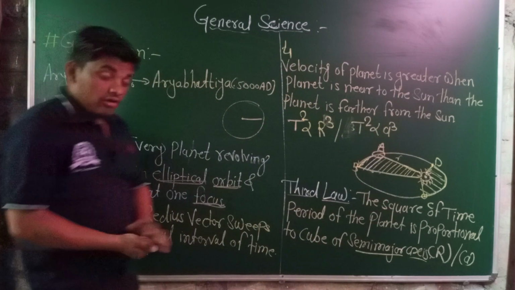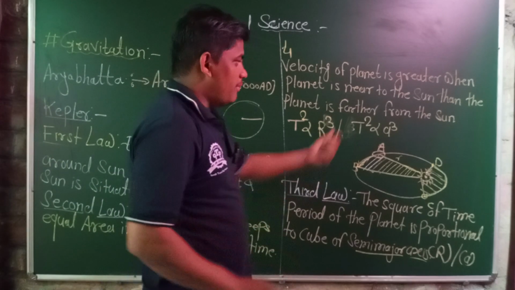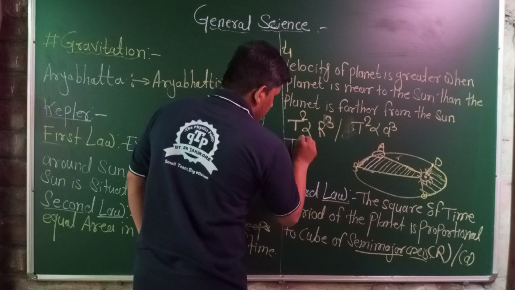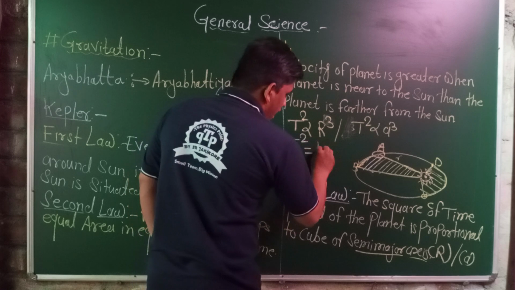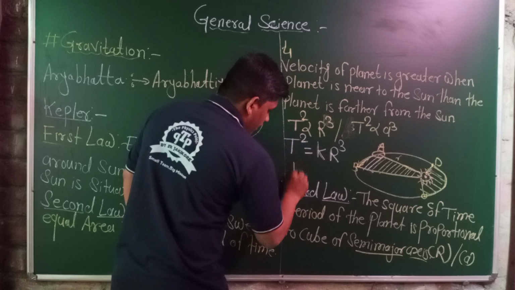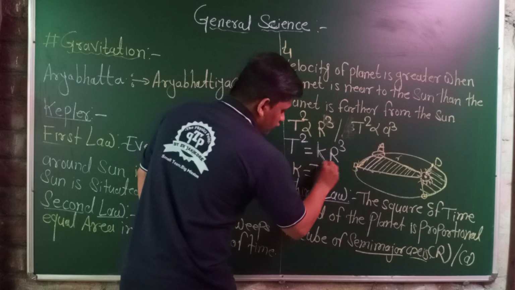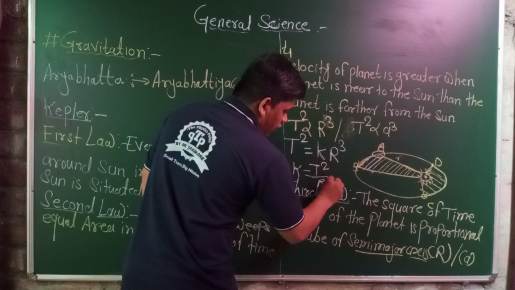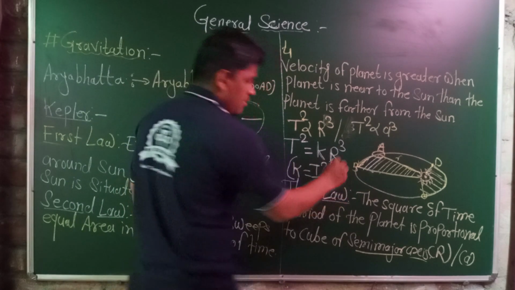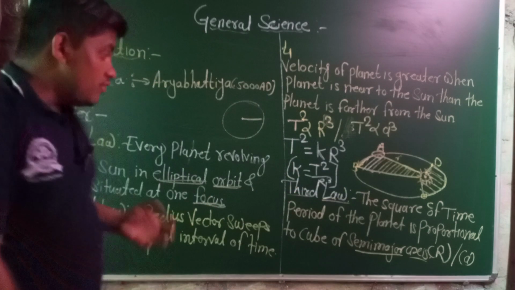Now we talk about the constant of proportionality. This is known as Kepler's constant. That is, T square is equal to K into R cube. Then K is equal to T square upon R cube. This is an important equation which will be asked.